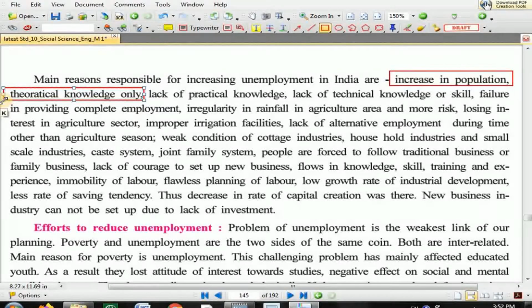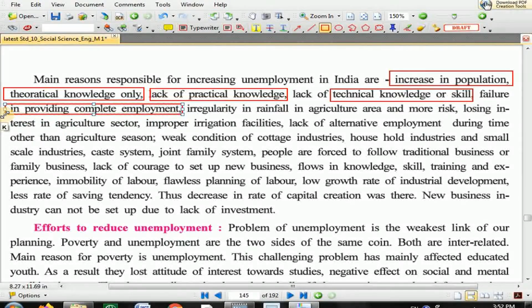Lack of practical knowledge. They are not able to get practical knowledge and they are not able to implement it also. So lack of practical knowledge, lack of technical knowledge or skill, lack of knowledge of technology, failure in providing complete employment. Employment is available but not complete employment. Means what? Sometimes employment is there, sometimes employment is not there. Irregularity in rainfall in agriculture areas and more risk related to crops. So that kind of structure is not favorable for agriculture.